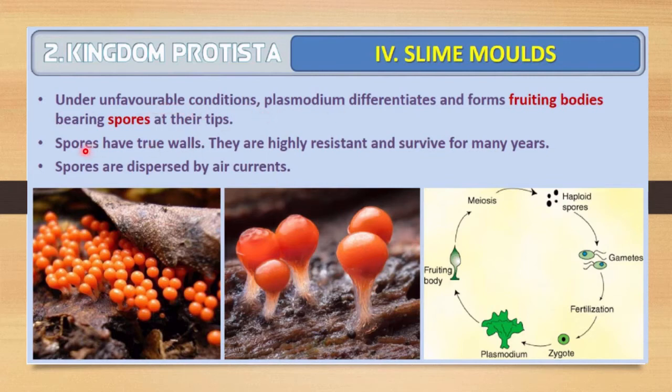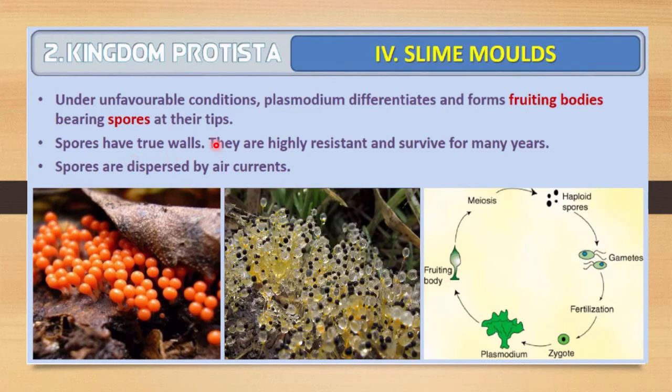Spores have true walls. They are highly resistant and survive for many years because it is an unfavorable condition. They will resist the condition and survive for many years after forming such a fruiting body and spores. After the favorable condition appears, spores will disperse by the air current and they will regrow. So this is the life cycle of slime molds.